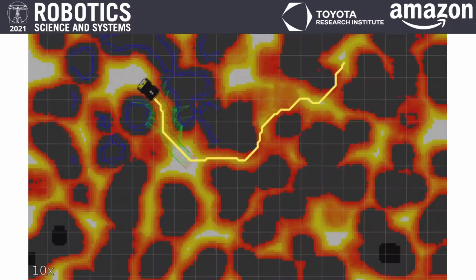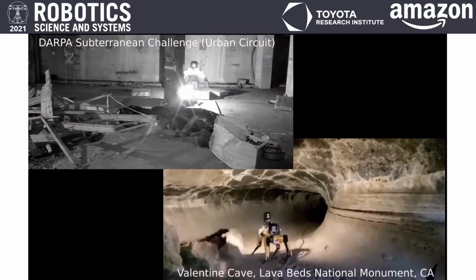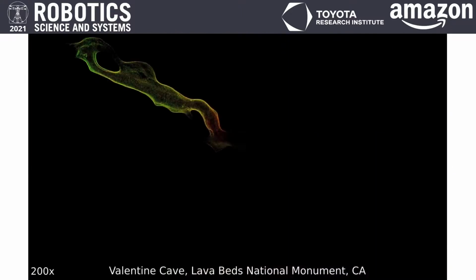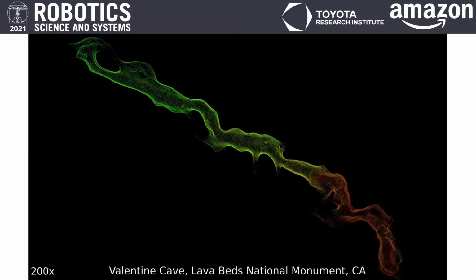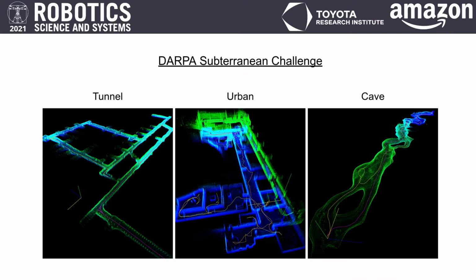Here we see the kinodynamic planner in action on a legged robot, as well as a differential drive robot in various challenging environments, such as abandoned nuclear power plants and lava tubes. STEP enables rapid and safe exploration at a desired level of risk. STEP has been extensively field-hardened over hundreds of kilometers of traversal in difficult environments and on multiple robots. It is the core traversability algorithm of the Nebula Autonomy framework, which JPL's Team CoSTAR used to compete in the DARPA Subterranean Challenge. This framework enabled a second-place win in the tunnel circuit and a first-place win in the urban circuit of this challenge.